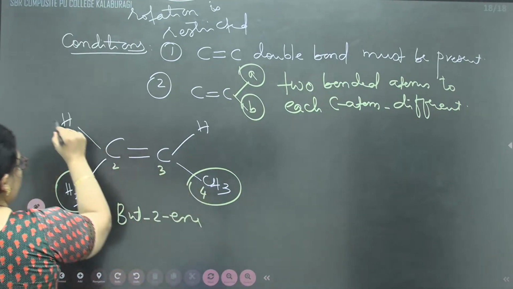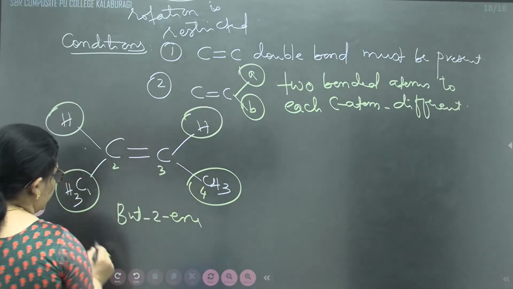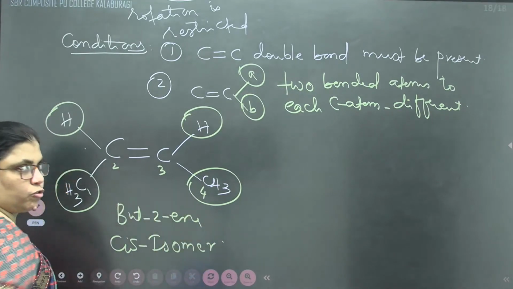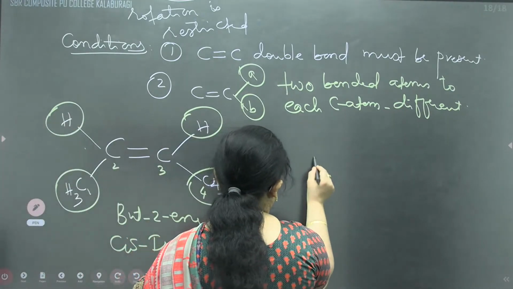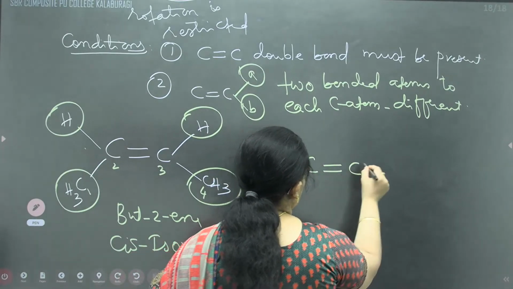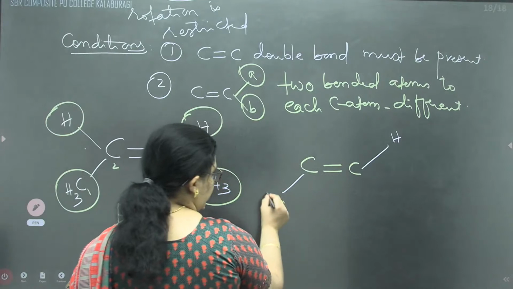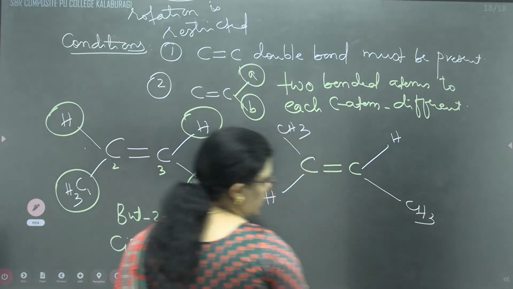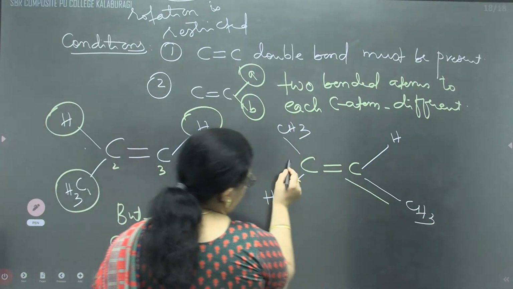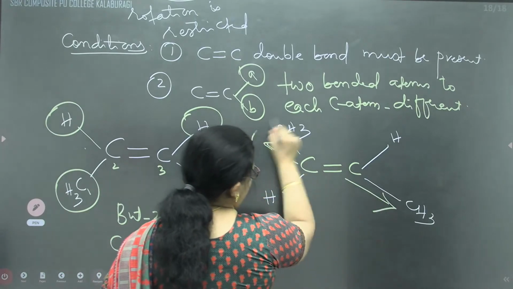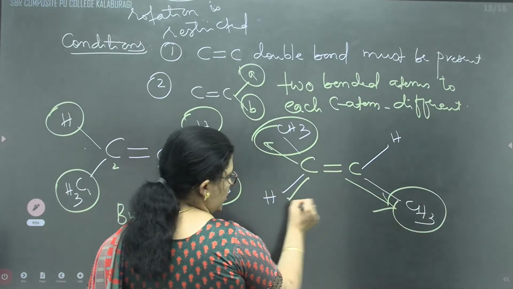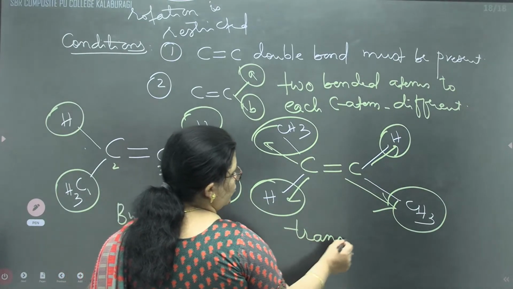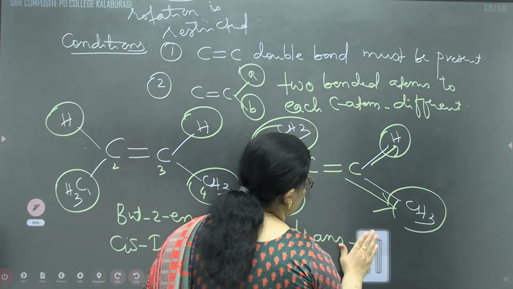If the two are lying on the same side, they are called a cis isomer. If they lie on the opposite side, H, CH3 and CH3, this side and this side, they are called a trans isomer. Here also, same way, they are different. They are called trans-2-butene or trans but-2-ene.